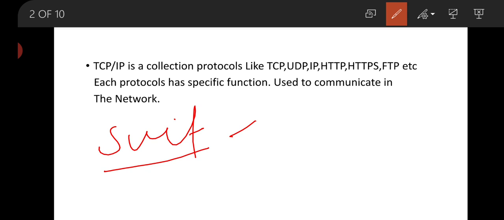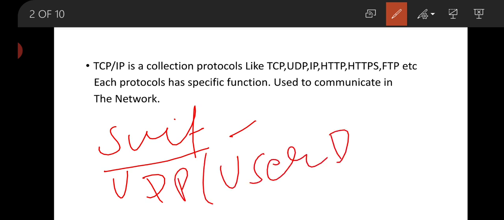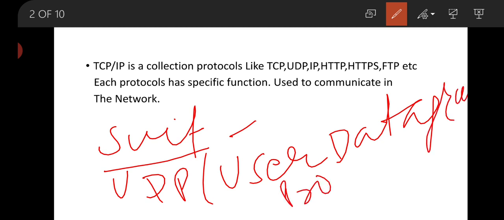Now here, UDP is user datagram protocol. I think you all know about the other protocols: TCP is transmission control protocol, UDP is user datagram protocol, IP is internet protocol, HTTP is hypertext transfer protocol, HTTPS is hypertext transfer protocol secure, FTP is file transfer protocol.